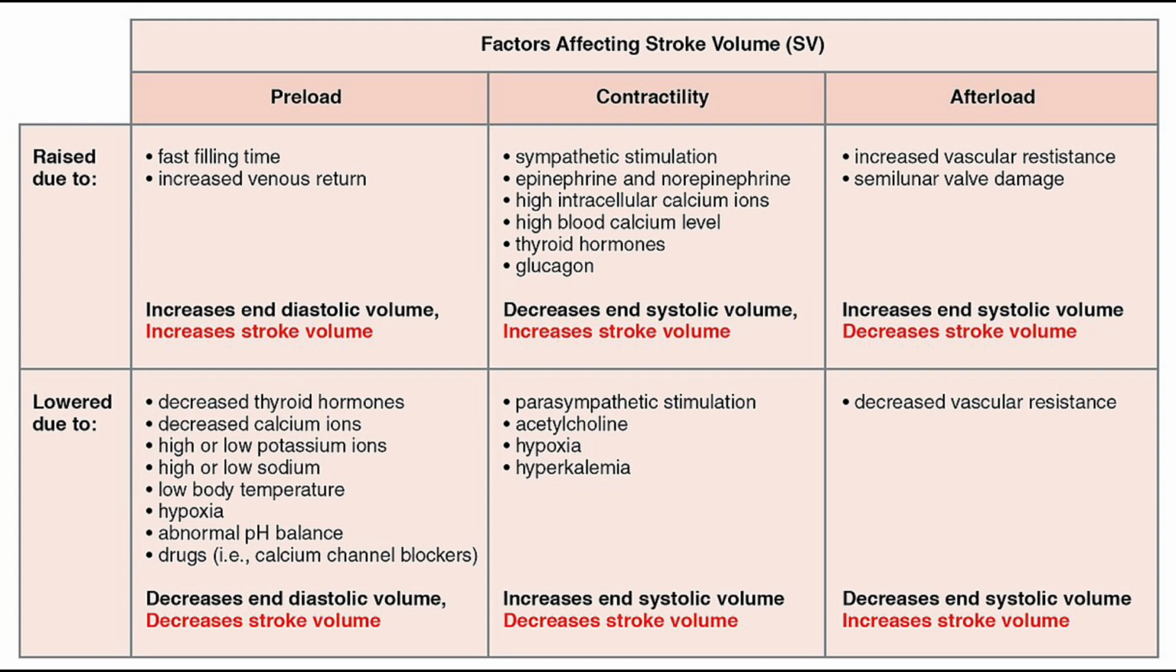Contractility is raised due to sympathetic stimulation, epinephrine and norepinephrine, higher intracellular calcium, and even thyroid hormone and glucagon. Its effect is to decrease the end systolic volume and increase the stroke volume. It is lowered due to parasympathetic stimulation, acetylcholine, hypoxia, and hyperkalemia, and its effect is increasing the end systolic volume, which finally decreases the stroke volume.